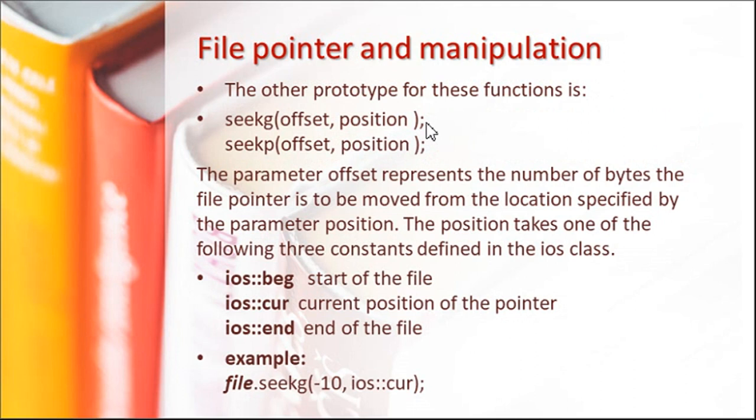Then there are seekg and seekp. We have to specify the position, for example ios scope resolution beg, which starts from the beginning of the file. We give an offset, the number of bytes you want to move, from the beginning, from the current position, or from the end. So we can move a pointer to that position using these different position references: beginning, current and end. So here file.seekg(-10) means it will move back 10 bytes from the current position.